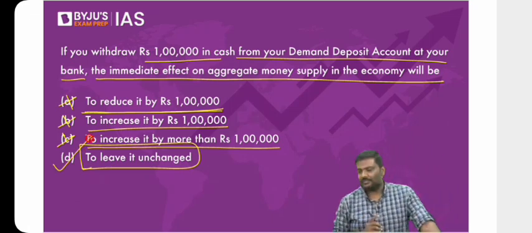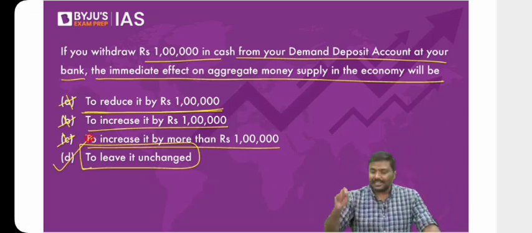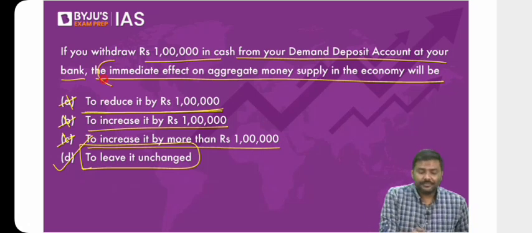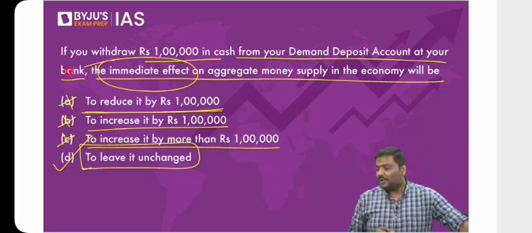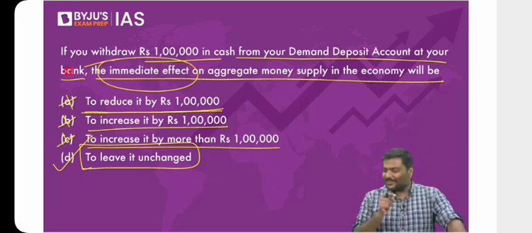Option D is the right one. Money supply will not change. But sir, money multiplier is there. Please look at the question carefully once again.